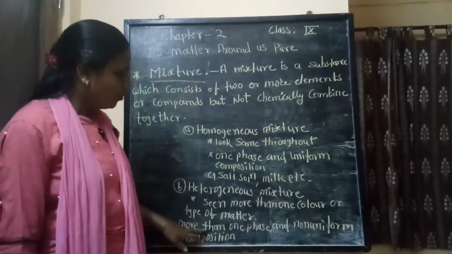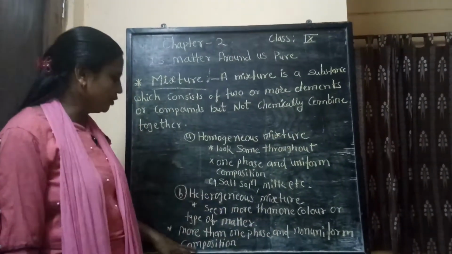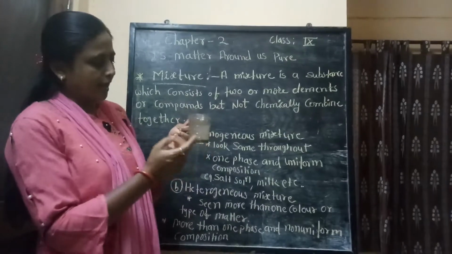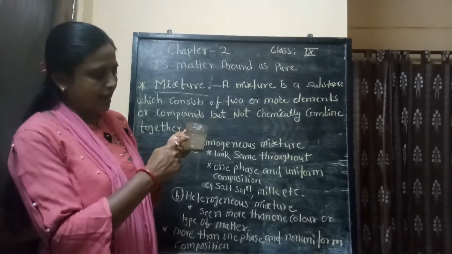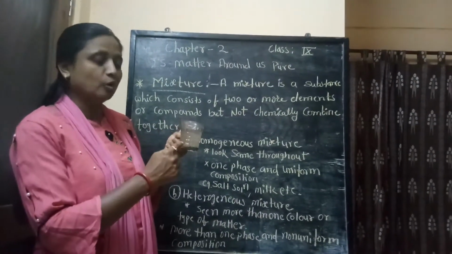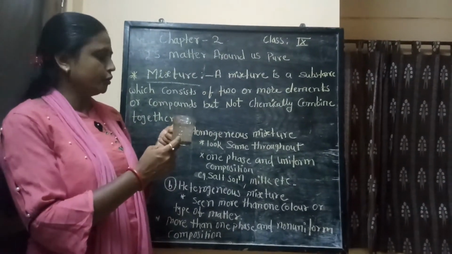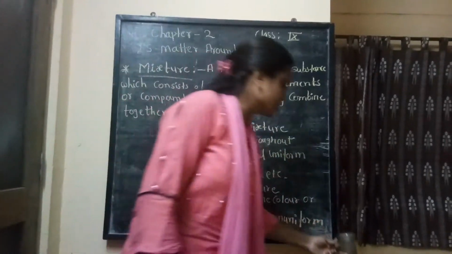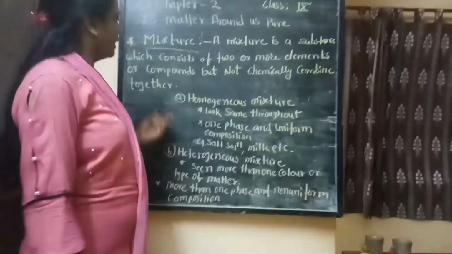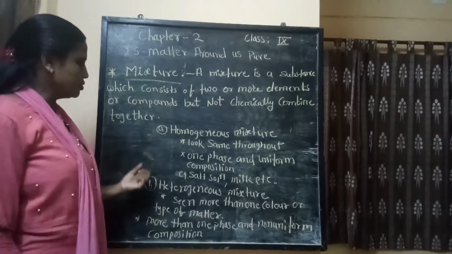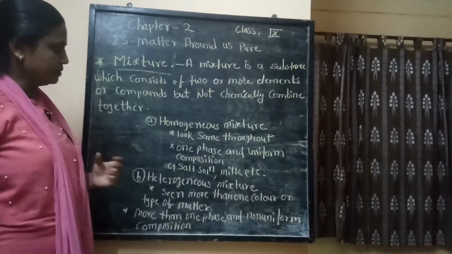Then the second characteristic of heterogeneity is more than one phase and non-uniform composition. See here, more than one phase means two distinct phases are seen, and non-uniform composition means the sand particles are not dissolved throughout this water, and because of that we see a non-uniform composition. Such a type of mixture is called a heterogeneous mixture. This way, this is about homogeneous mixtures and heterogeneous mixtures.